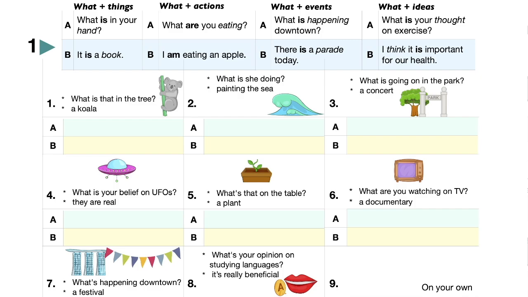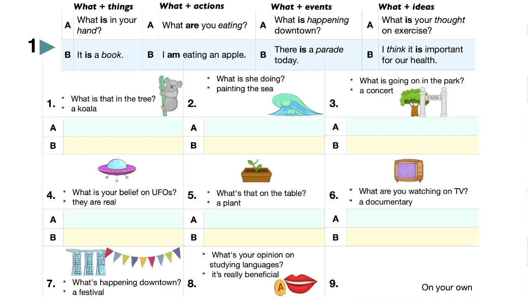So you, and so we want to answer I. And it's an idea, it's your opinion. So maybe we want to use think. I think they are real. What is your belief on UFOs? I think they are real, right? So it's my idea. So I'm going to say think because I use my brain, I use my mind for my idea. So I think they are real.